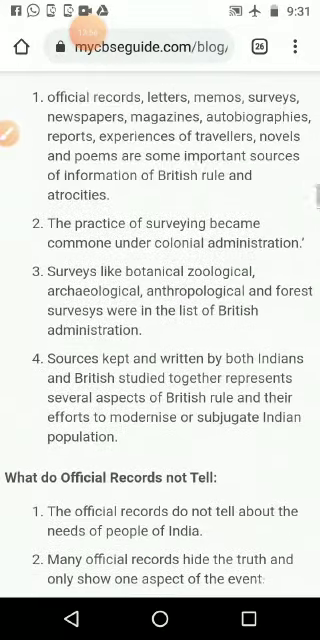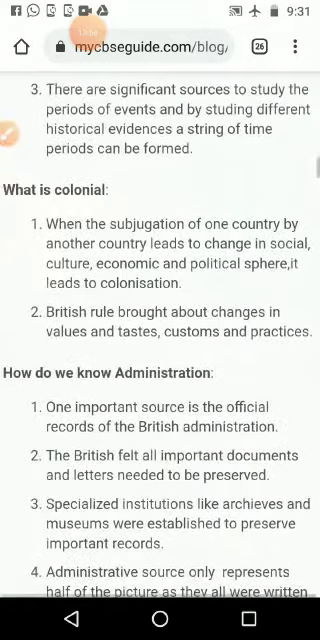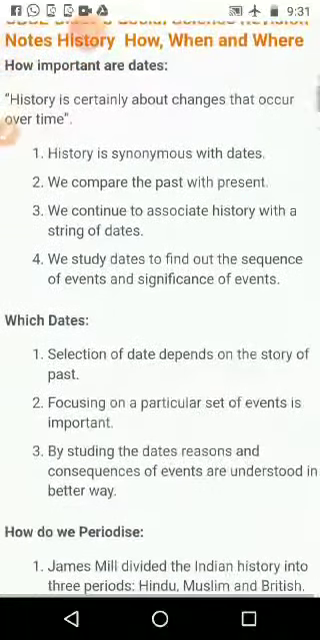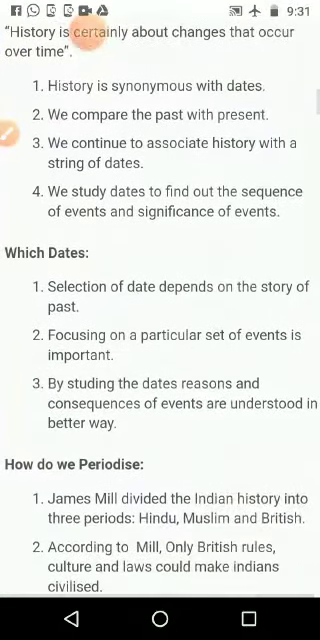This is all about the lesson. I made only content points, so you should read the lesson carefully once again, then you can understand the lesson in a better way.